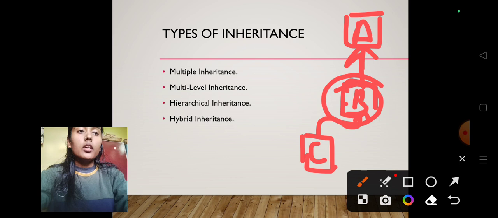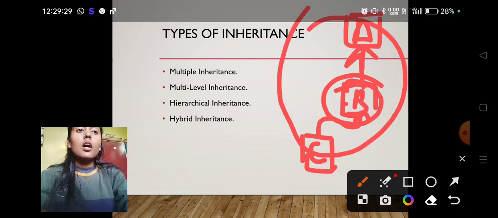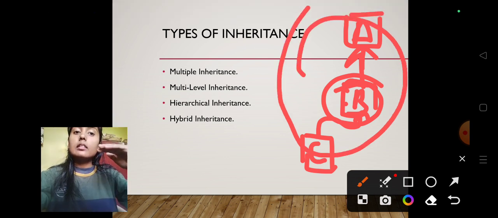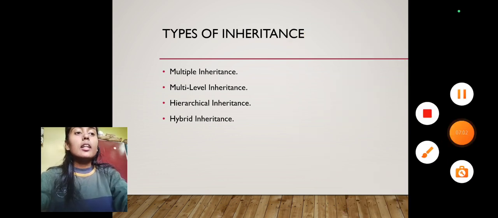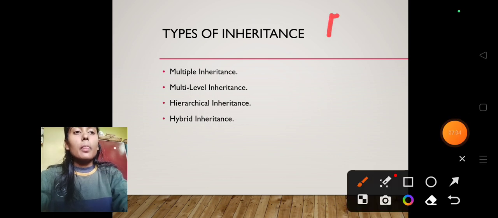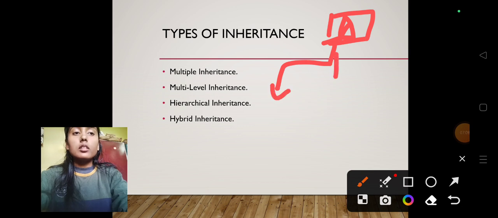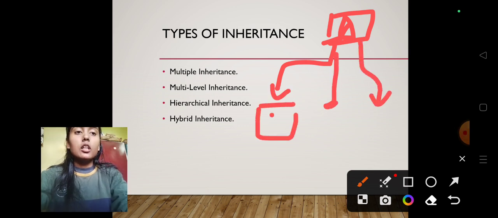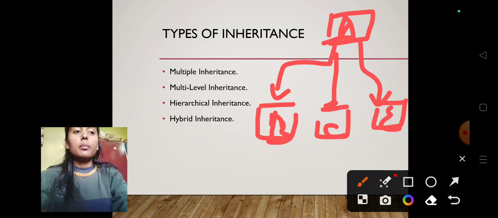In this, the properties are inherited in a certain level. So next inheritance is hierarchical inheritance. Hierarchical inheritance is where we have a base class A, and there are many derived classes which have the properties of the base class. This flowchart shows the hierarchical inheritance.